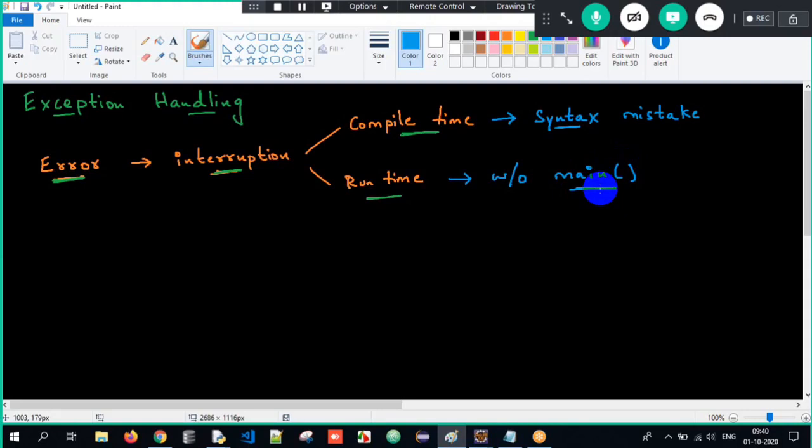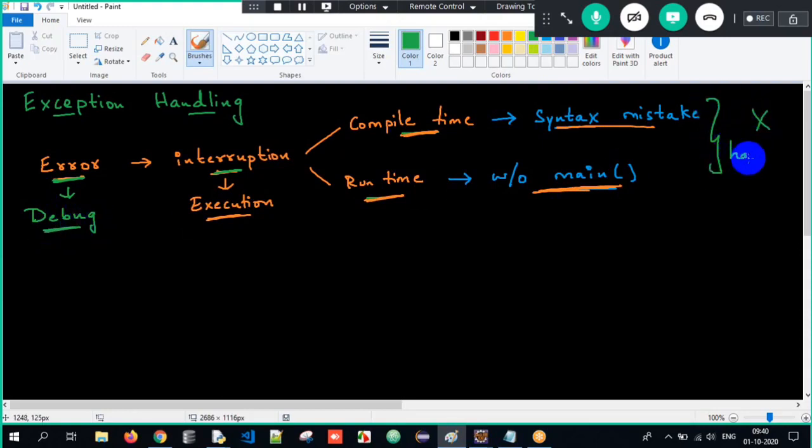So what is an error? Error is an interruption which will occur during execution of a program. That is, during compile time due to syntax mistakes, and at run time whenever we execute a class without the main method. And whenever we get an error, we are always supposed to debug it. We cannot handle an error. Errors cannot be handled. We have to just debug it.